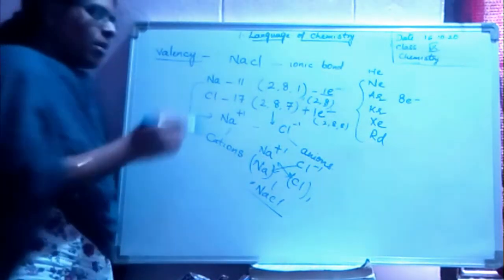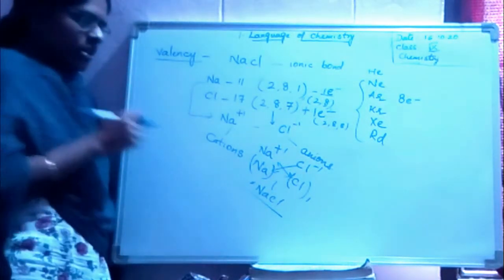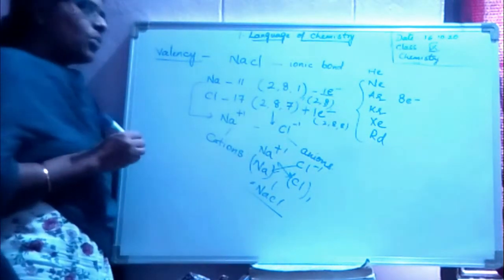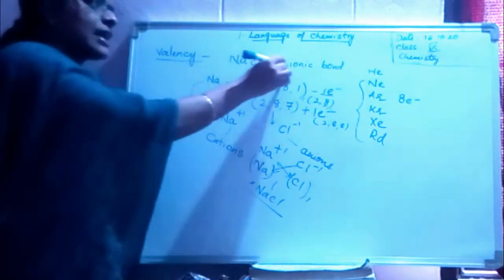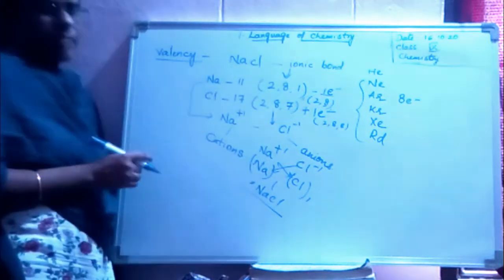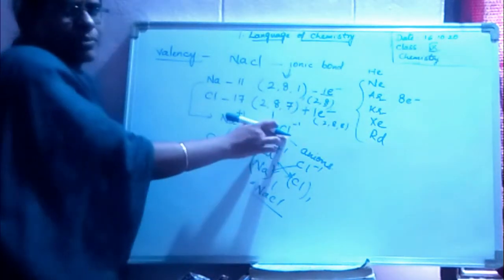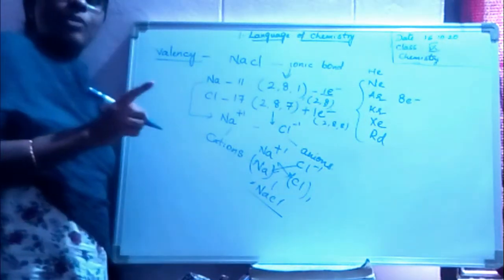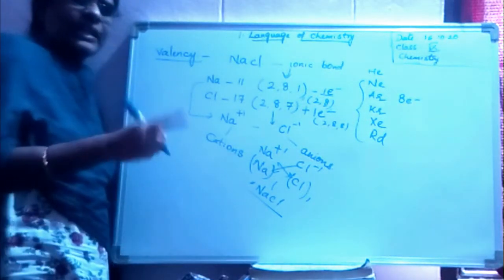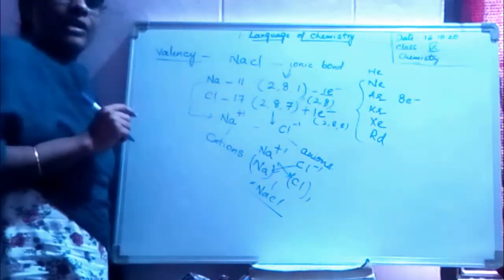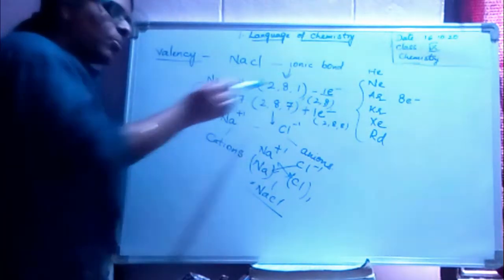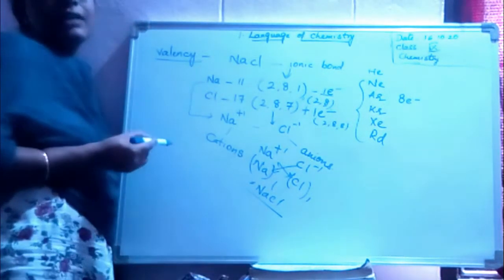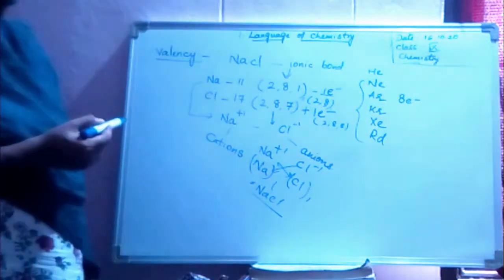This bond formation with a positive and a negative, we call this an ionic bond because ions are formed. In order to form the ionic bond, there must be one cation and one anion. Hence, the bond formed by the ions, we call an ionic bond.